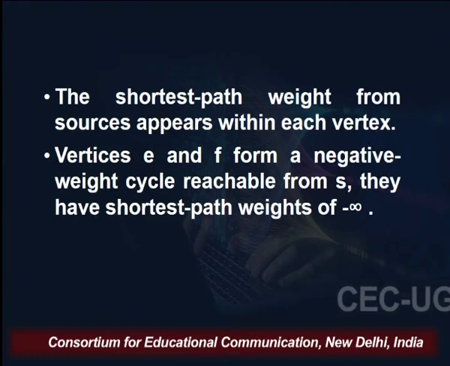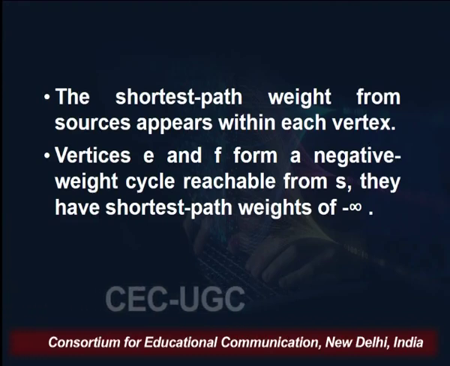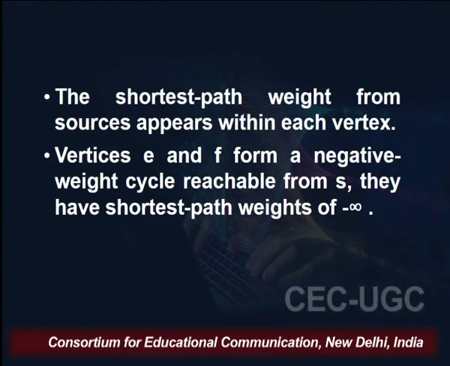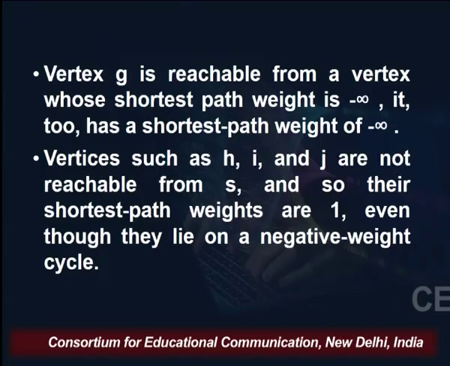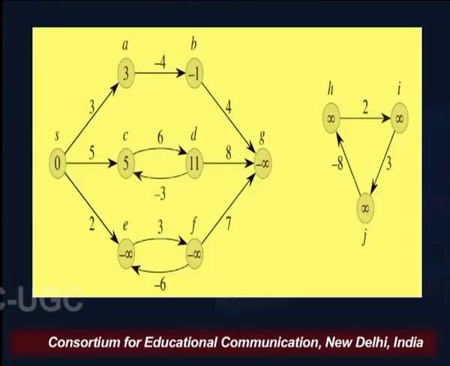So, the vertices E to F form a negative weight cycle, as we have just seen from S, and that is why we have written a shortest path weight of minus infinity, as you can see here, in both of the vertices, E and F. Now, vertex G is reachable from a vertex whose shortest path is minus infinity. It too has a shortest path of minus infinity. So, G is also in such a situation, having minus infinity as its shortest path starting from S.